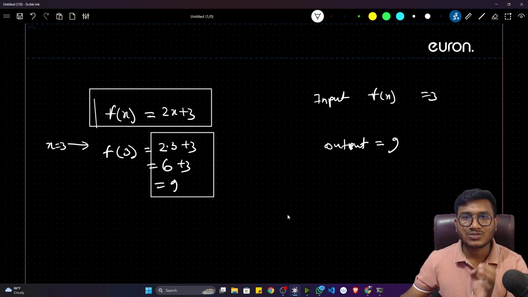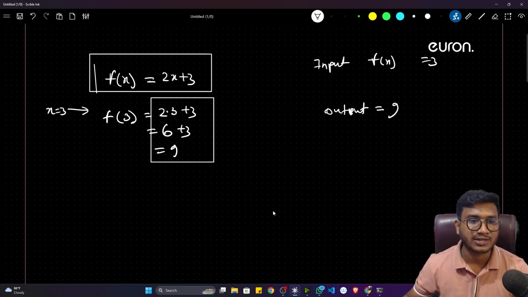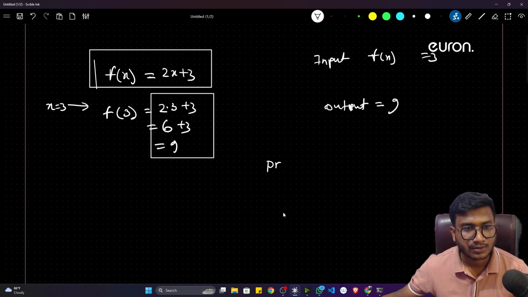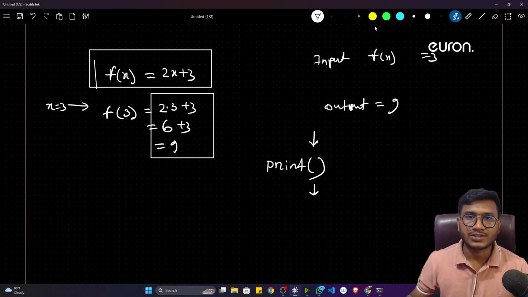A similar concept is also used inside programming languages. In programming languages, they also created some functions. Let's say whenever I was writing the print function, print takes one input and it will give you one output. So now I think this part is clear: what is a function exactly.